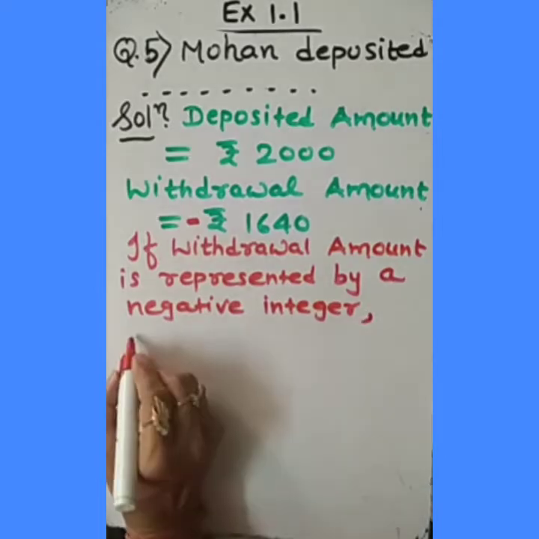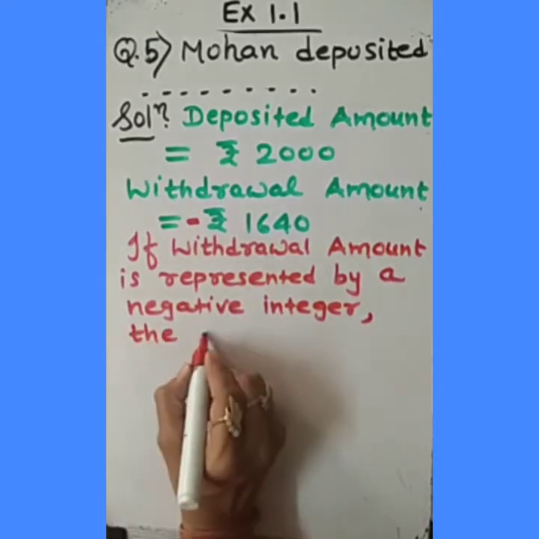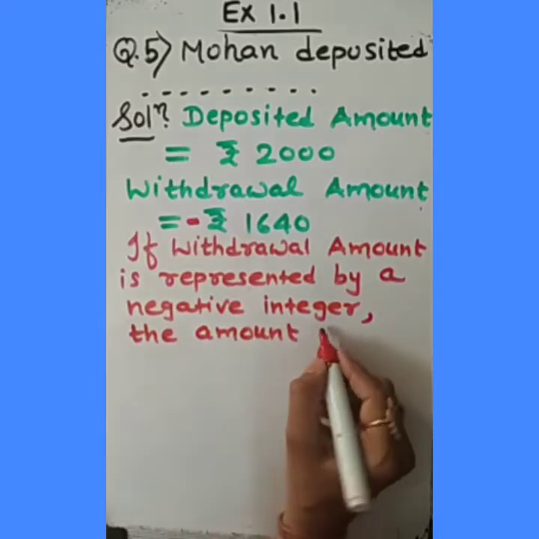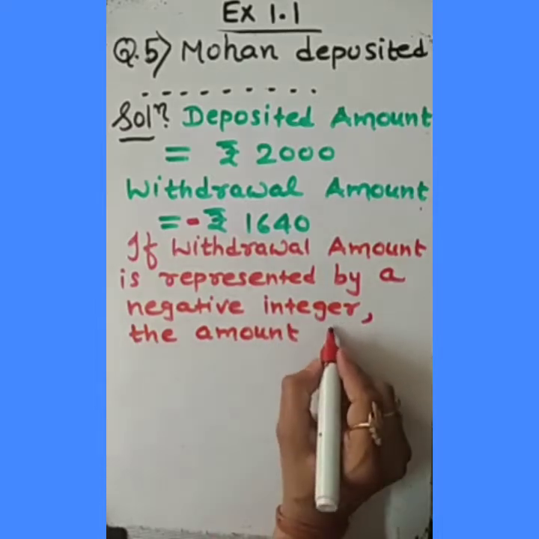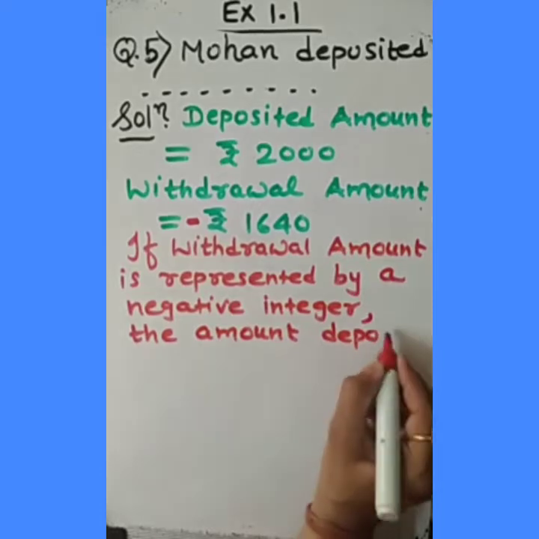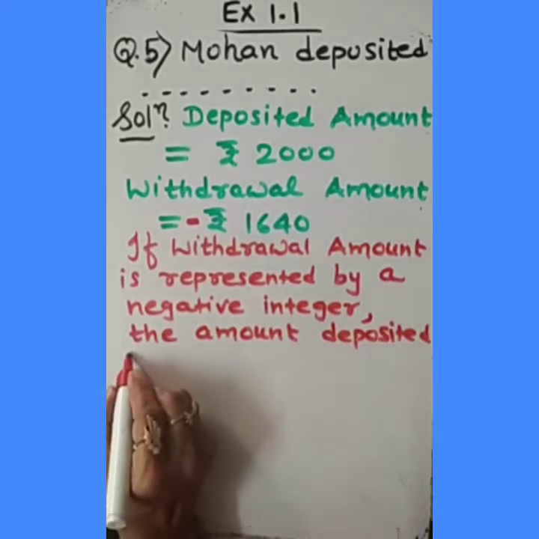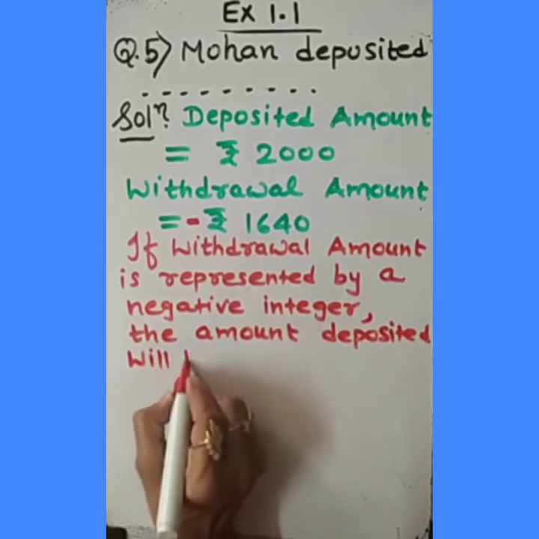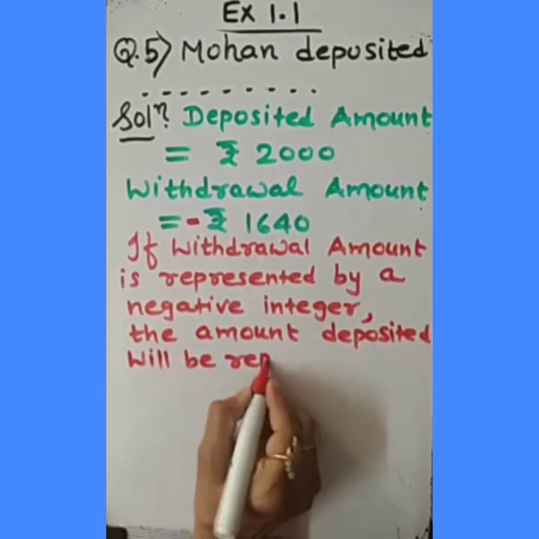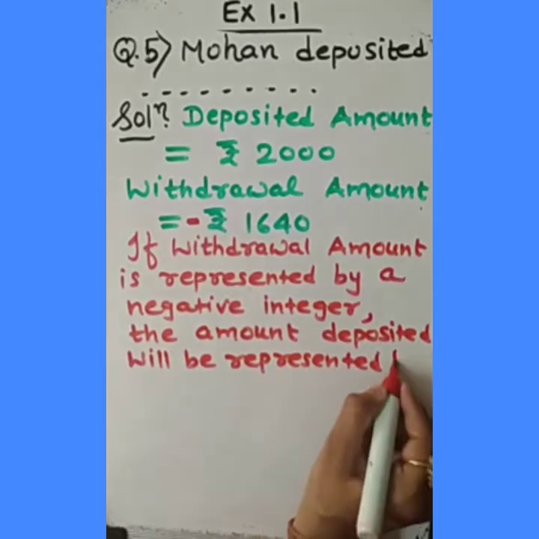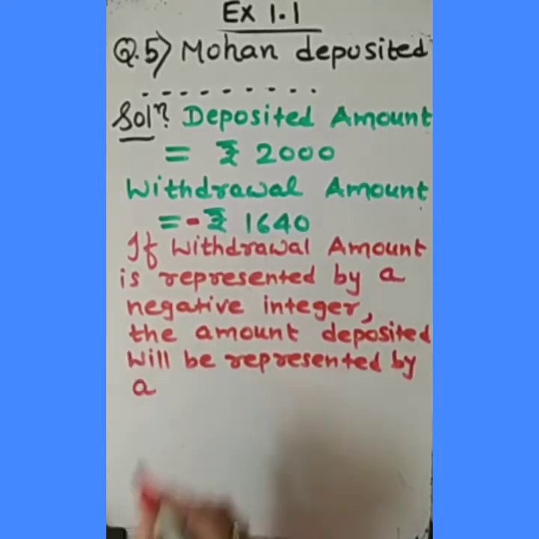The amount deposited will be represented by what?